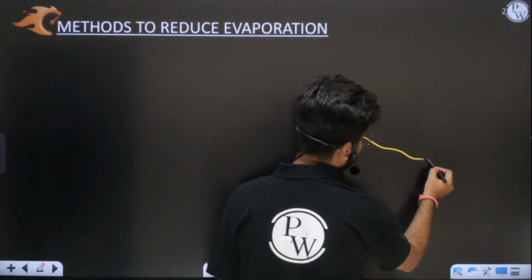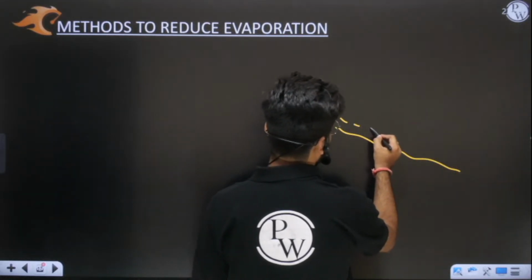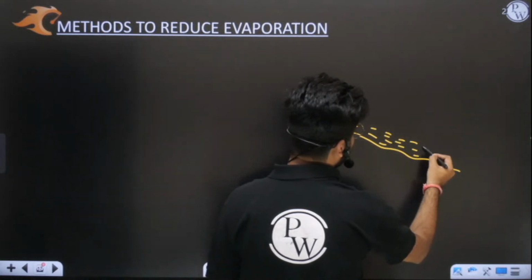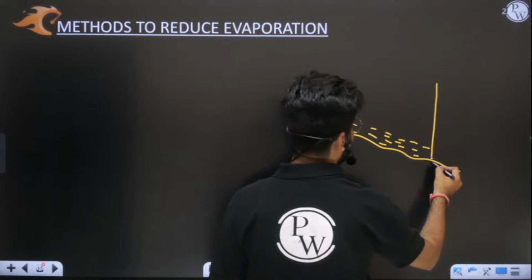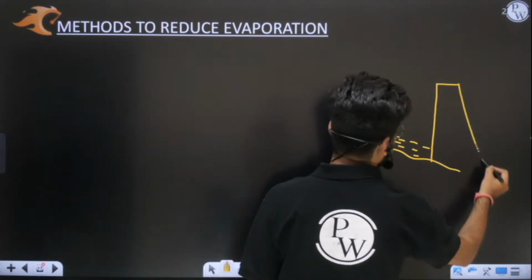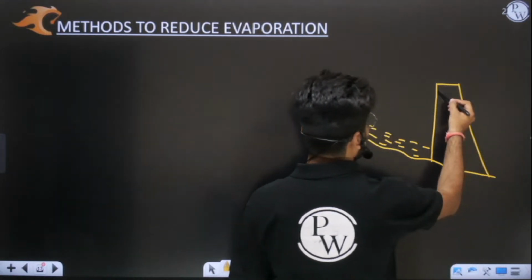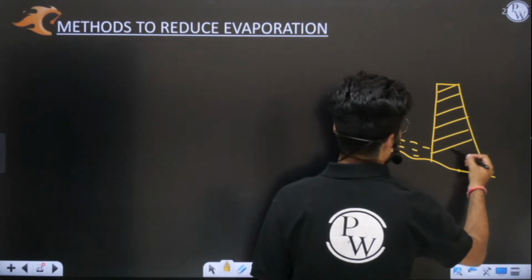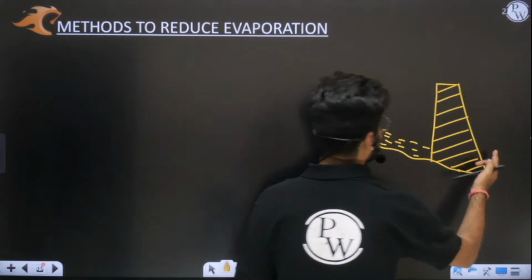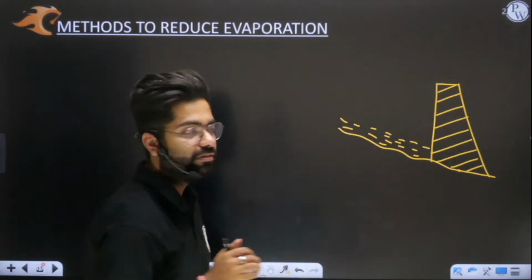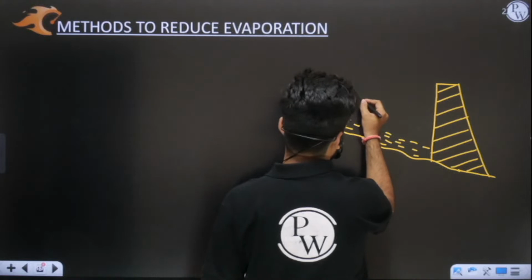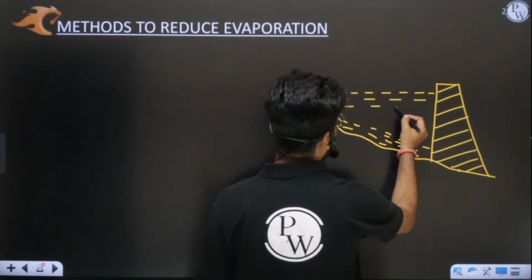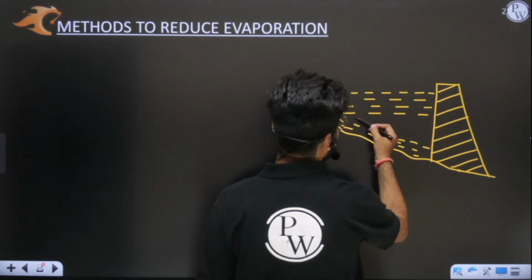The river is flowing here, and you have obstructed the flow of the river by constructing a huge dam. Obviously this flow will get obstructed, and you will see that on the upstream side, a huge amount of water will get collected, and this is known as your reservoir.